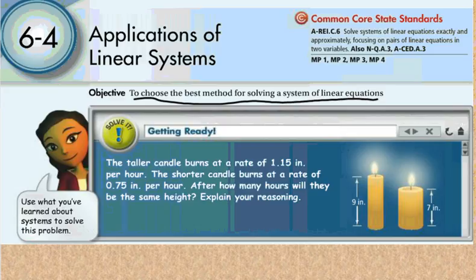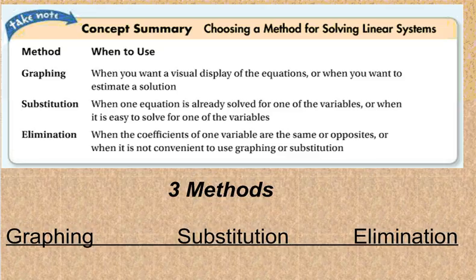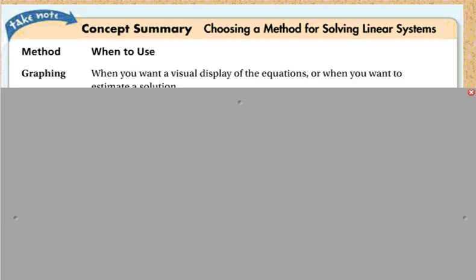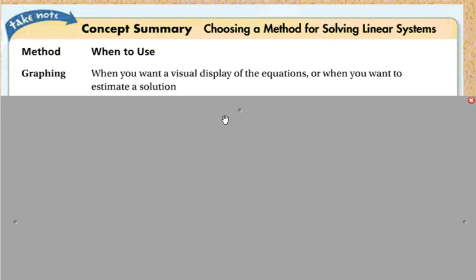All right? So here's something that the textbook gives us. It says choosing the best method, when to use. The graphing method, remember, that's where you graph the two equations and see where they cross. Use it when you want a visual display of the equations, or when you want to estimate a solution.